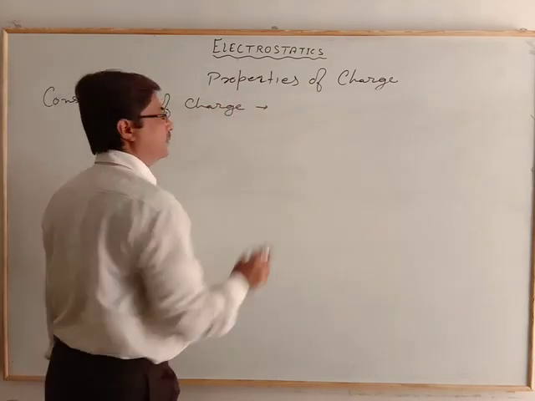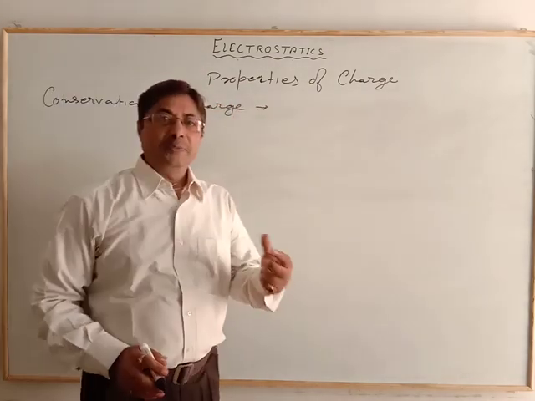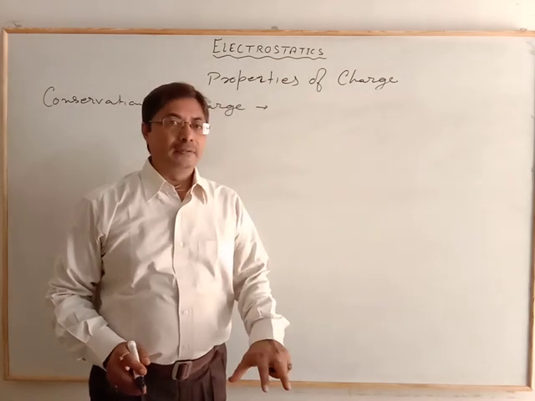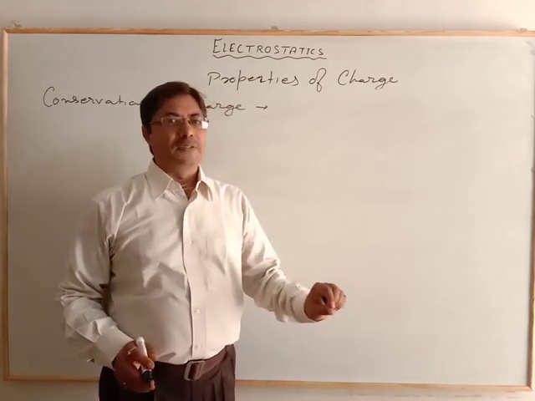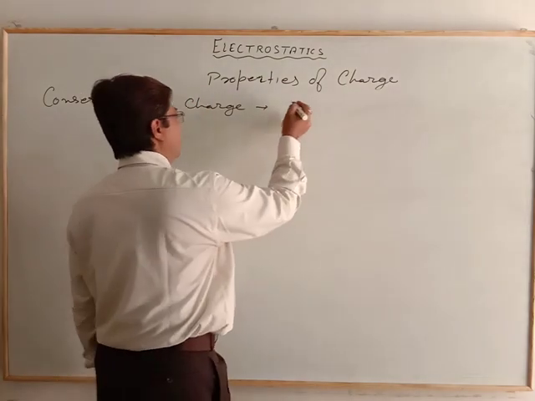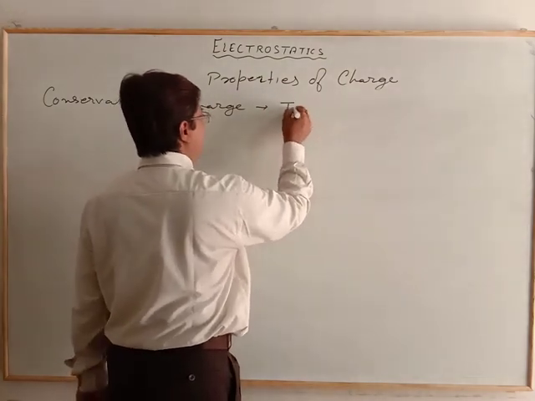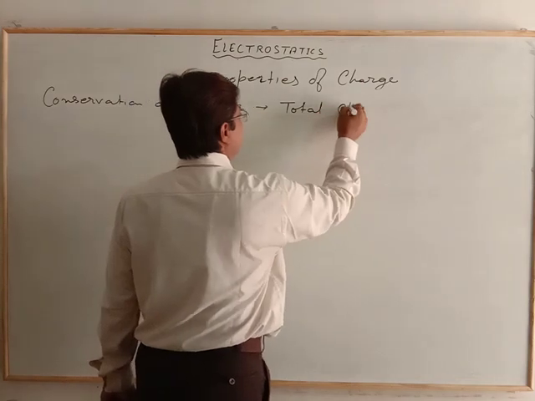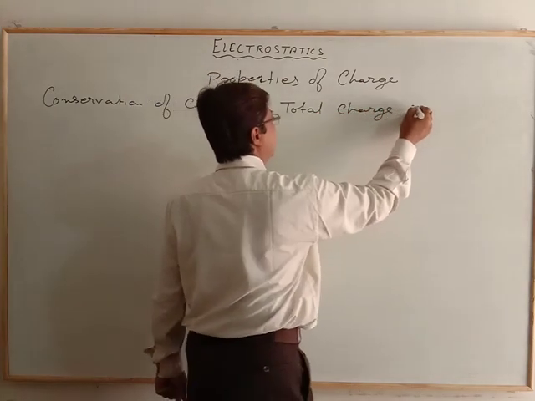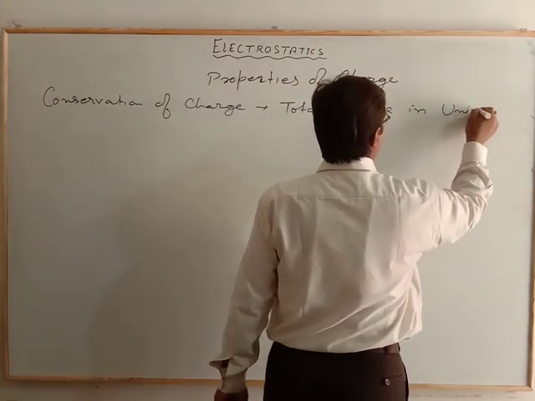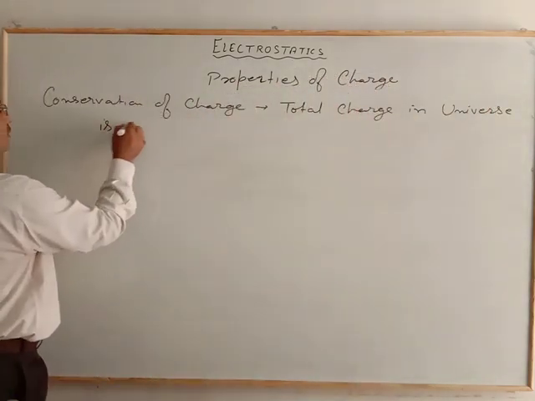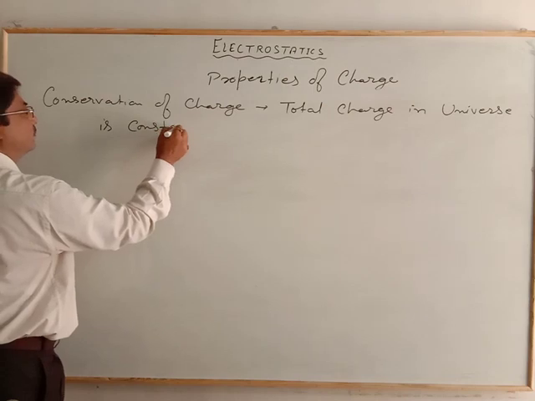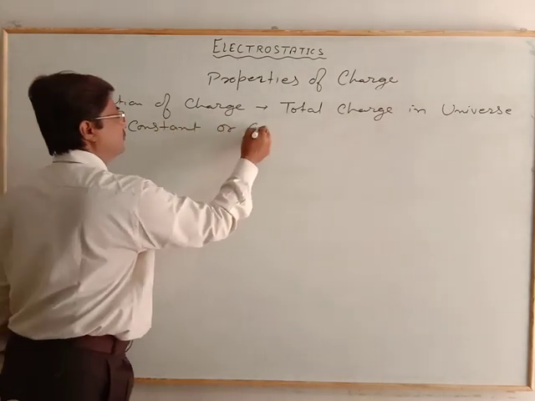That means charge cannot be created nor destroyed. Whatever the charge in the universe is always constant. The total charge in the universe is constant or conserved.